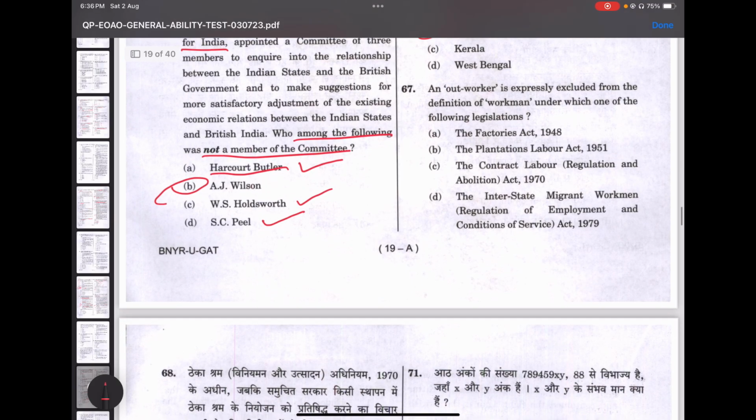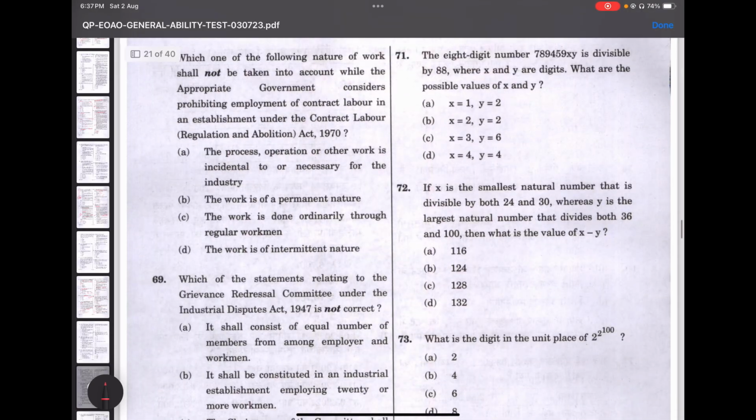And yes, next question. An outworker is expressly excluded from the definition of workman under which one of the following legislations? If we could see, we would be confused between option C and option D, either contract labor or interstate migrant workman. So he's an outworker, definition of workman. So it's obviously option C, because a workman means any person employed in connection with the work of any establishment to do skilled or unskilled work or manual or anything, whatever the terms of employment. Yeah, so we'll move to the next.